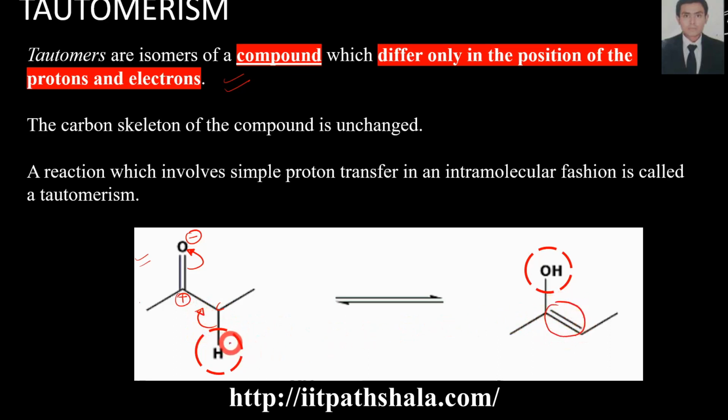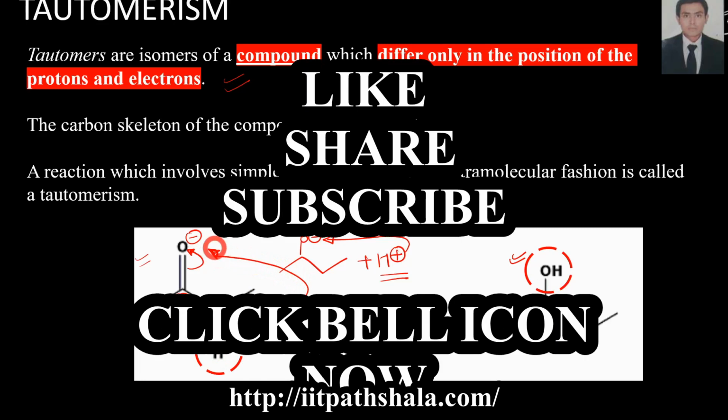This will generate a hydrogen proton, which will act on the O negative, giving an OH over here. So there is an intramolecular proton transfer, from this site to this site in this molecule only, not from any external source. This is called tautomerism.